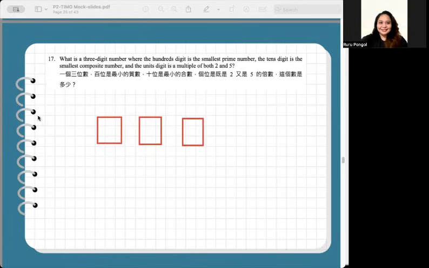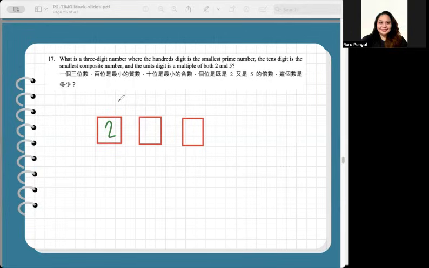It is written that the hundreds digit is the smallest prime number. The smallest prime number, guys, is 2. Even though it is even, it is that small that it cannot be divided by any other number except for itself and 1.